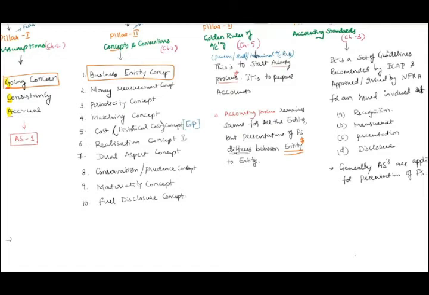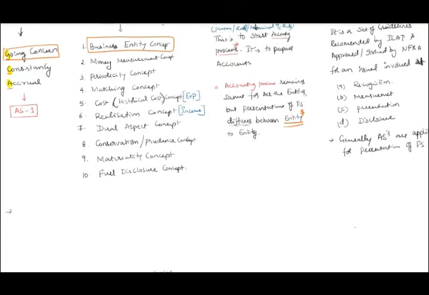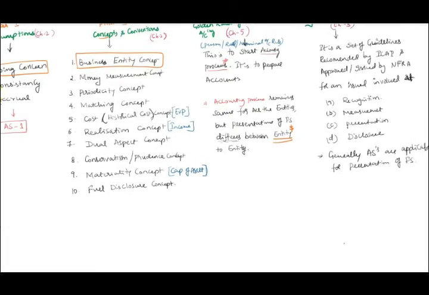Realization concept deals with income. Materiality concept deals with capitalization of asset, like this. Just to give the hint, my dear friends, just a hint, that's it. Explanation anyway we will do later, but in this chart just write down the hints. Cost concept deals with expenditure. Realization concept deals with income. Dual aspect, that is different. Conservatism or prudence concept, that is different. Materiality concept deals with capitalization of asset.